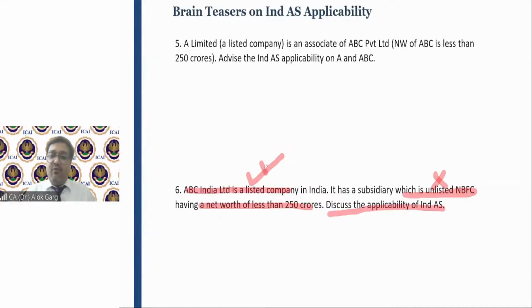So friends, of course, on this listed company, IND AS is applicable. On this unlisted NBFC, as per its own criteria, IND AS is not applicable. And even though it is a subsidiary of this non-NBFC, IND AS will not be applicable. You remember one of the clauses I have told you. So in this case, on the parent, IND AS is applicable. On the NBFC subsidiary, IND AS is not applicable, but this company will prepare IND AS accounts only for the purpose of consolidation by the parent. Right?